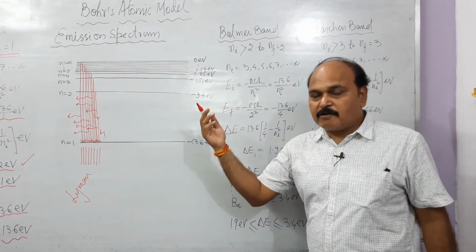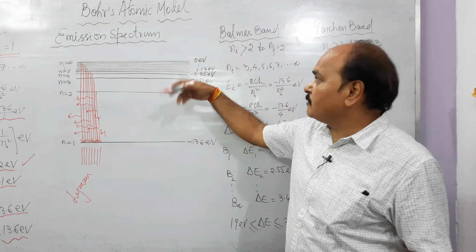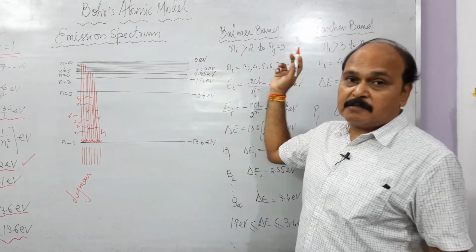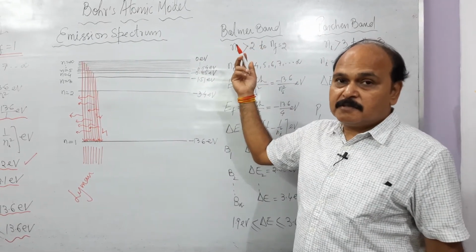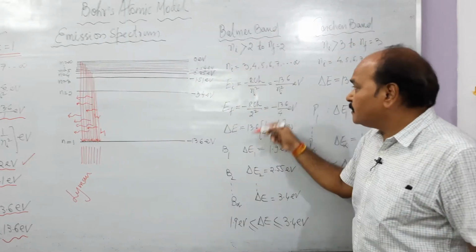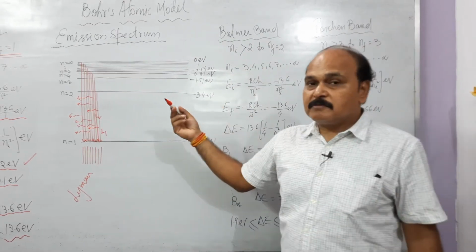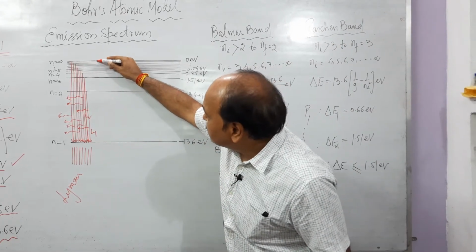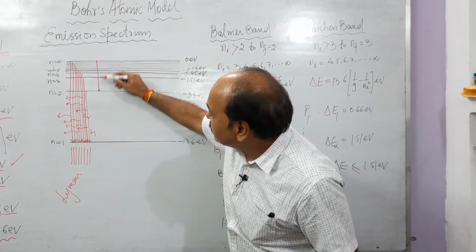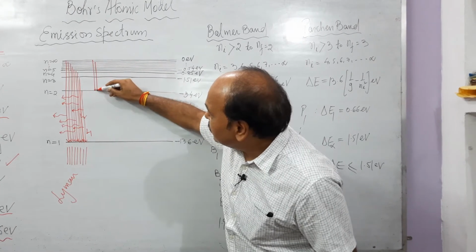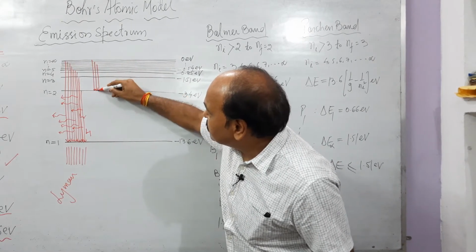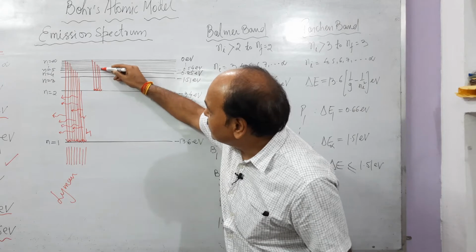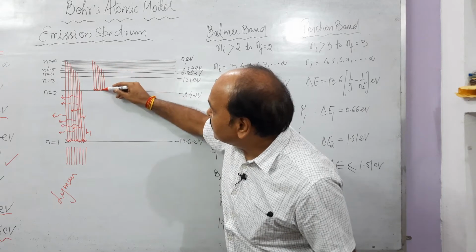The second prominent band of the emission spectrum of hydrogen atom is the Balmer band or series. The lines of the Balmer band are emitted when transition takes place from any excited state to state number 2.